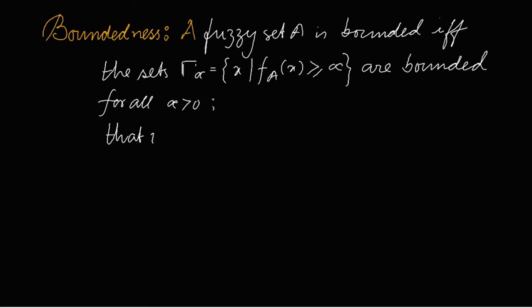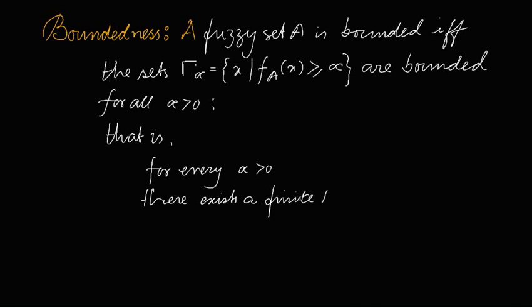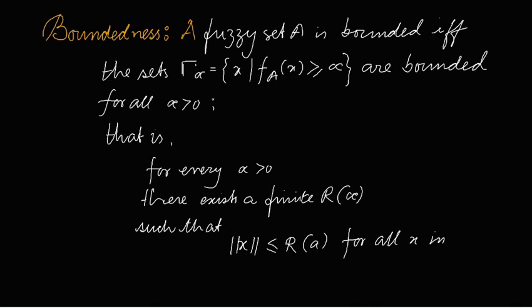That is, for every alpha greater than 0, there exists a finite R alpha such that norm x is less than or equal to R alpha for all x in this set,